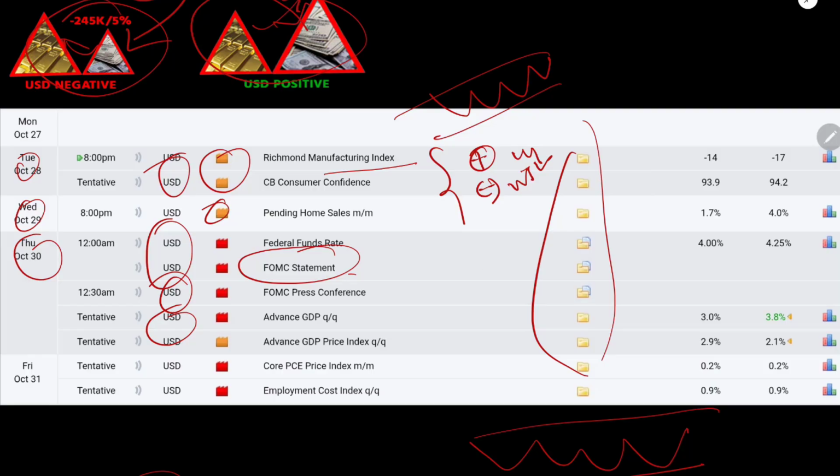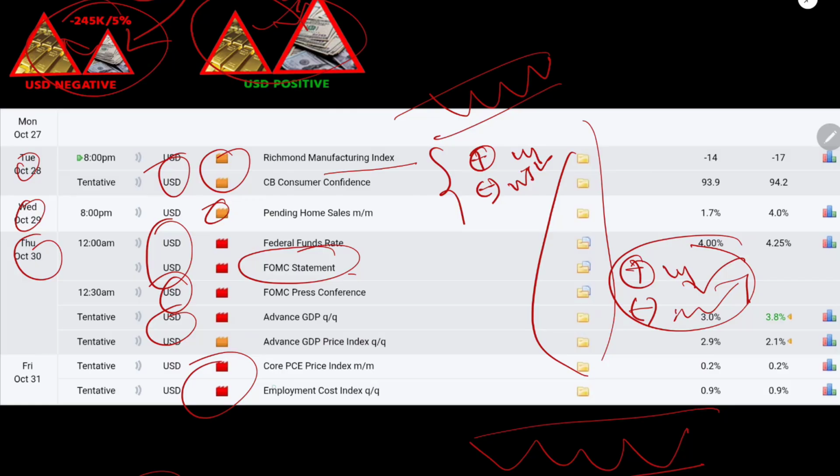This is the most important news, so you have to keep your concern on it, and we will update the news in Telegram. If data comes with positive value, we will sell gold. If data comes with negative value, we will buy gold. And on Friday we have two USD red or major news. The same thing will happen there: for positive value we will sell gold, for negative value we will buy gold.